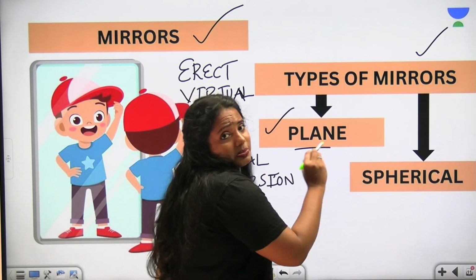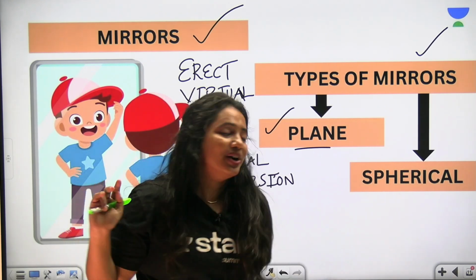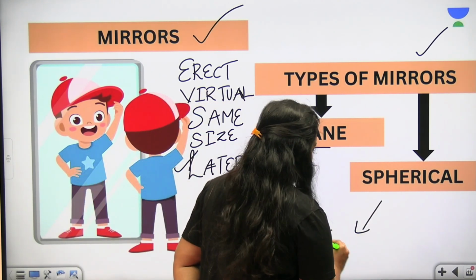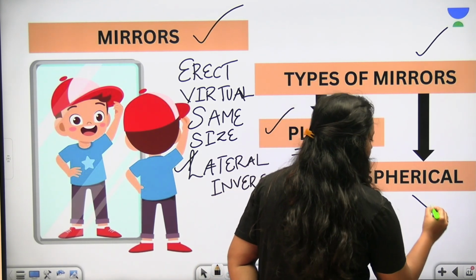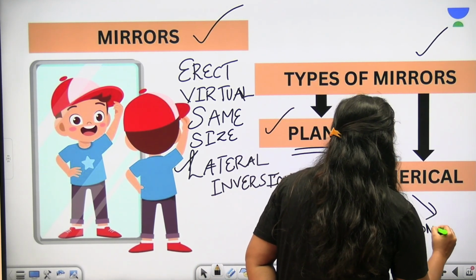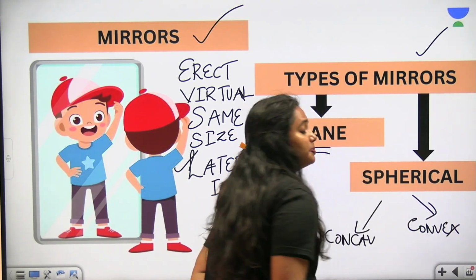So if we talk about the spherical ones, there are mainly two. What are they? Concave and convex. So concave and convex. These are the two types of spherical mirrors.